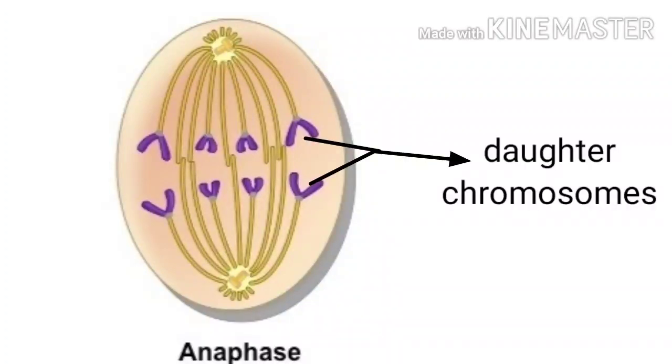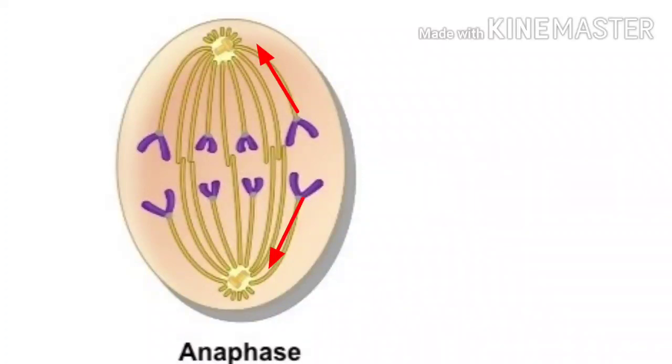Now they are no longer called chromatids, they have become chromosomes, and the spindle fibers will make them move to the opposite poles. The spindle fibers are attached to the centromere, so when the spindle fibers pull the chromosomes, it can be seen as if the centromeres are leading the way and the arms of the chromosomes are trailing behind. So in anaphase stage, chromosomes begin their migration towards the opposite poles.